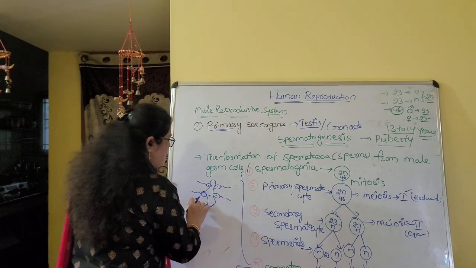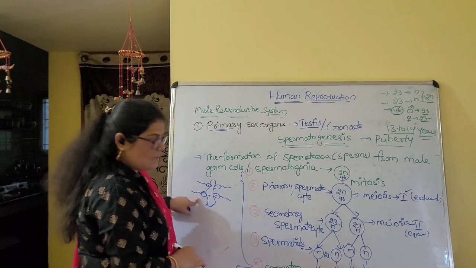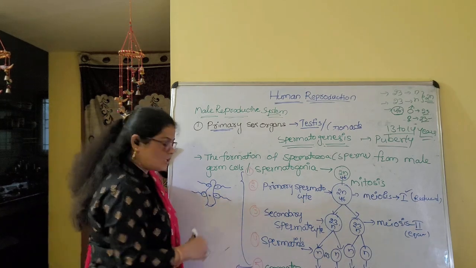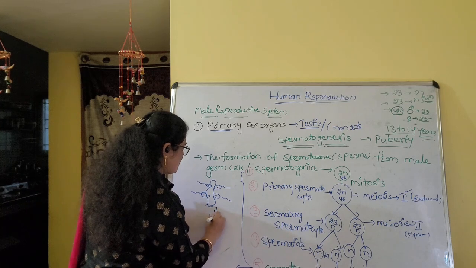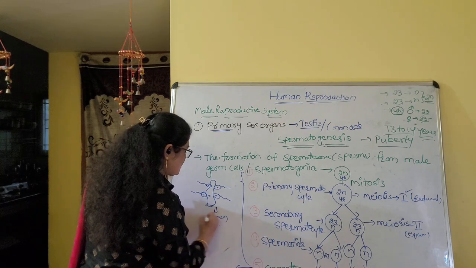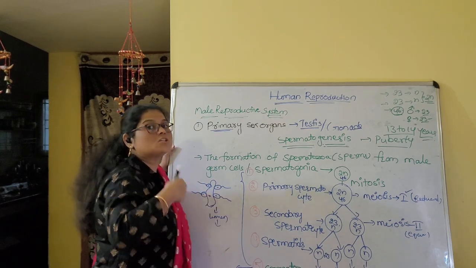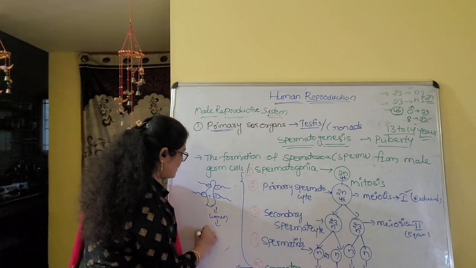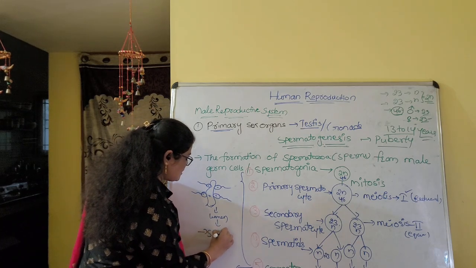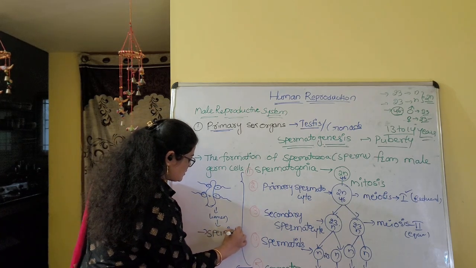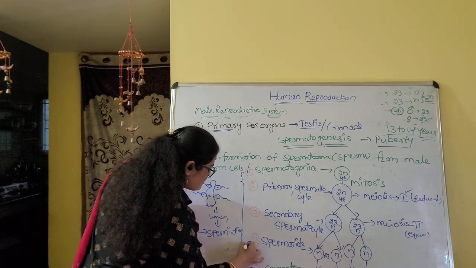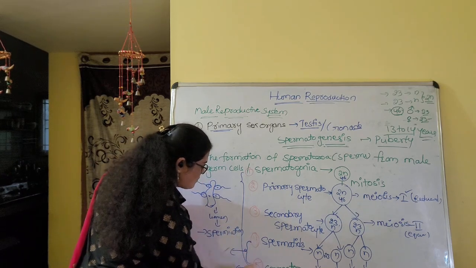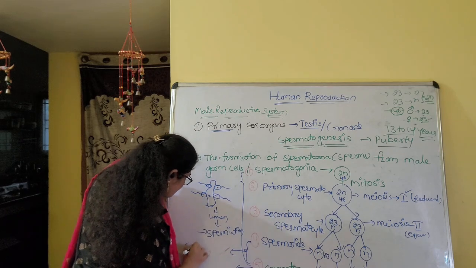Later they are detached from the Sertoli cell and enter into the lumen of the seminiferous tubule. From there they are released out of the seminiferous tubule. That process we are calling spermiation.